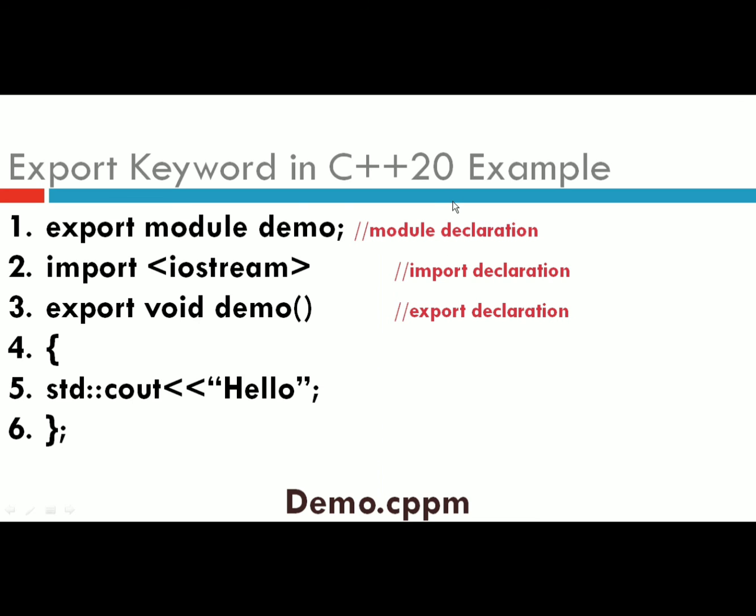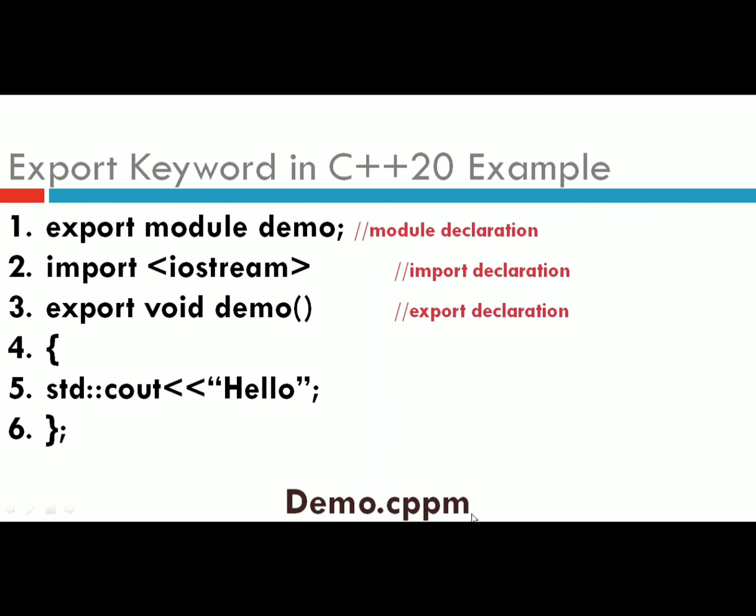Then we import the iostream header file, which is called an import declaration. Then we export the demo function: export, followed by the return type, followed by the function name. Here we print hello world using a cout statement.